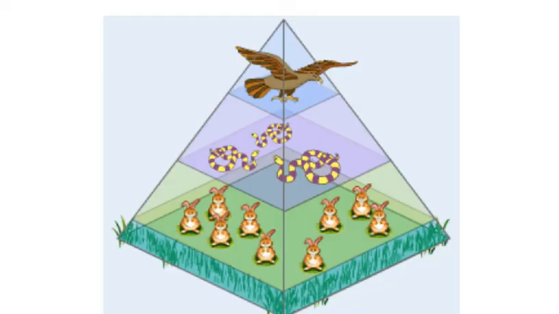Scientists often represent this idea with an energy pyramid, like the one that's pictured here. So remember how we said that energy is stored in food? The energy pyramid represents the amount of energy that's stored in each trophic level, each of the feeding levels. So we have the producers at the bottom, primary consumers, secondary consumers, and tertiary consumers. So again, our energy is coming from the sun, and the producers absorb loads and loads of energy, and they are absorbing it directly. So there's lots of producers storing lots of energy.